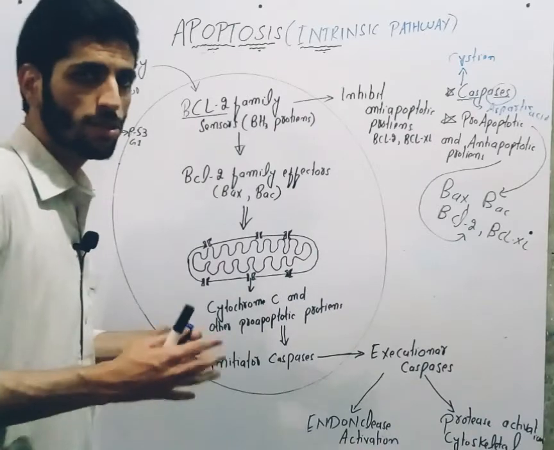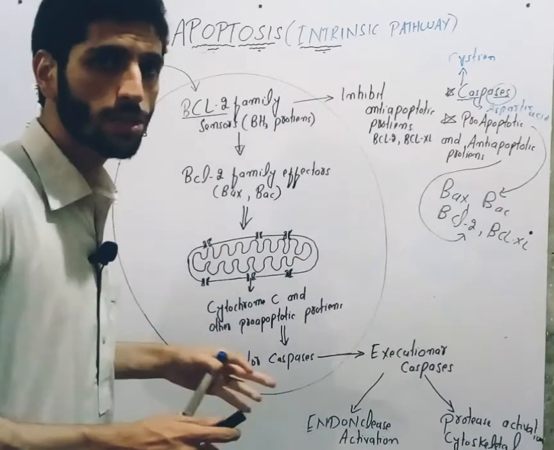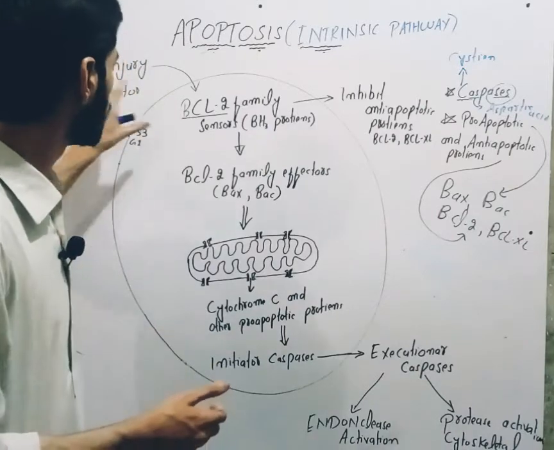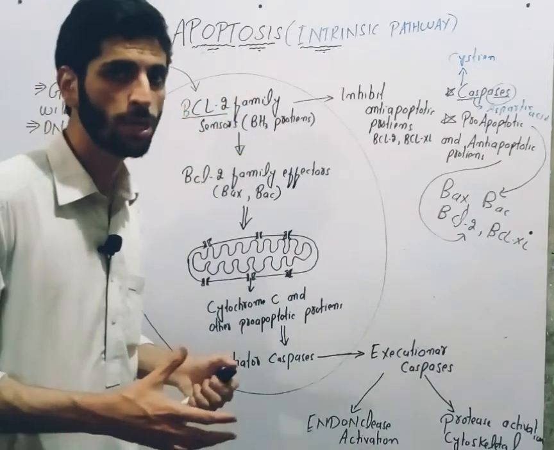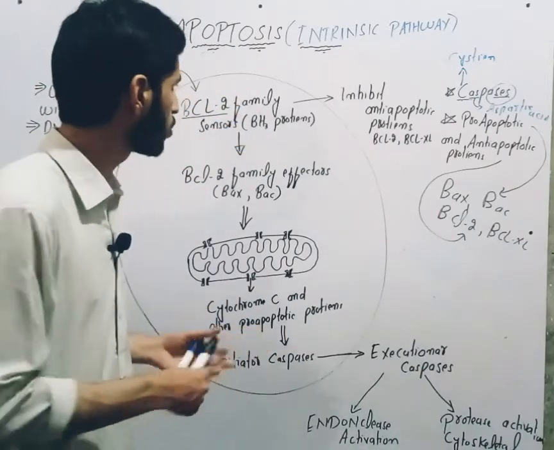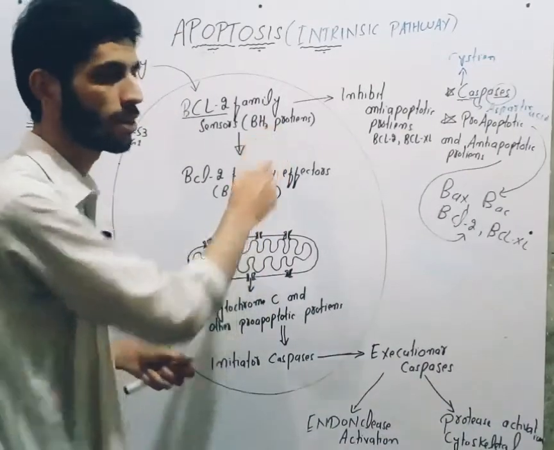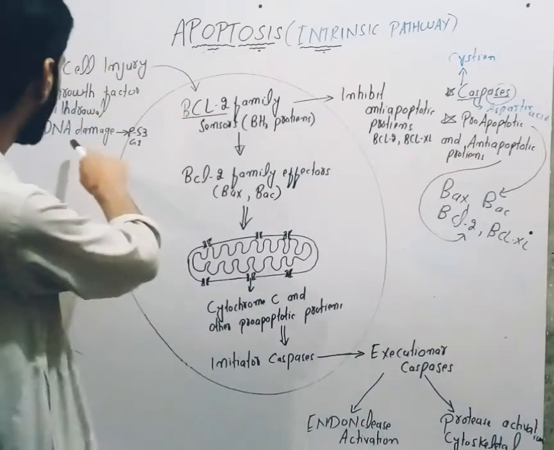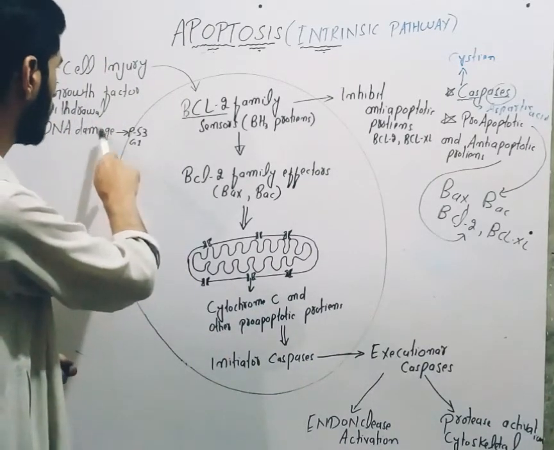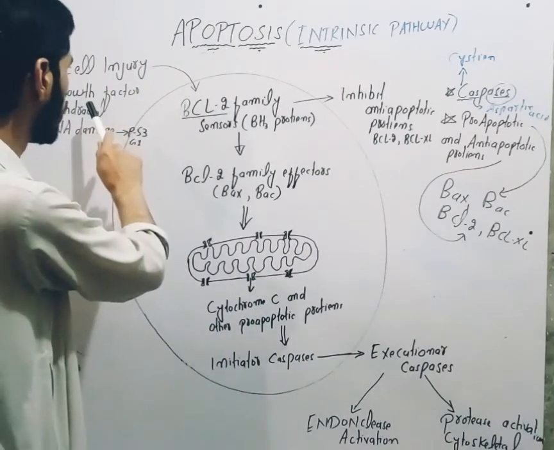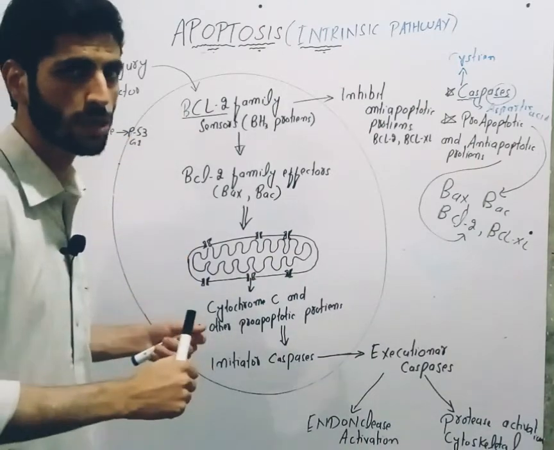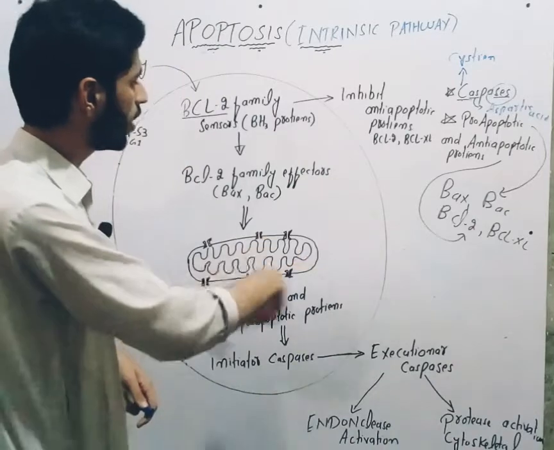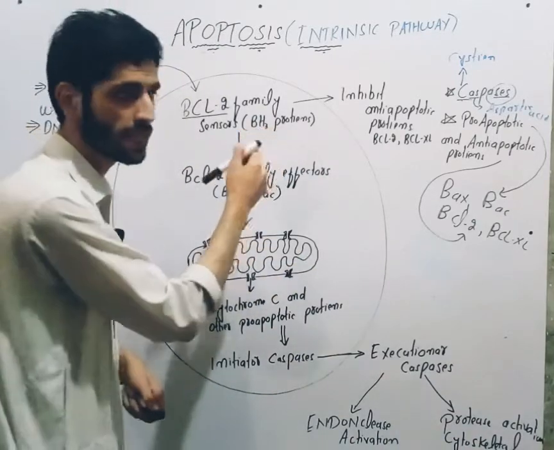First of all, when some injury or damage occurs, cells have the ability to sense the damage. There are some sensors inside the cell which sense the damage to the cell. For example, if there is DNA damage or withdrawal of some growth factors, there is a signal of cell death. The cell will sense that damage.